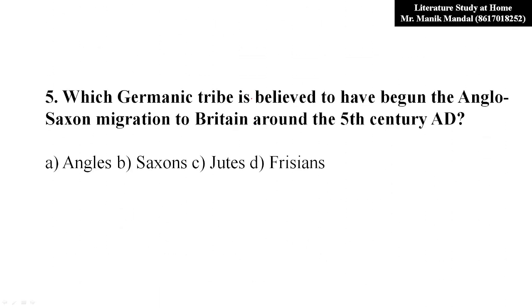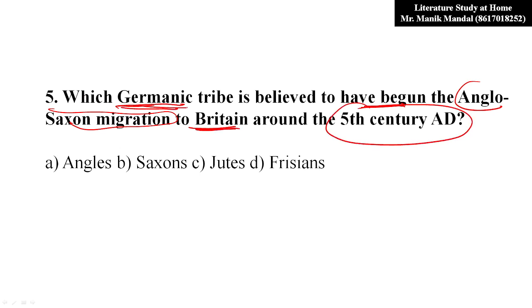Now question number 5. Which Germanic tribe is believed to have begun the Anglo-Saxon migration to Britain around the 5th century AD? So which Germanic tribe? It was the Angles, or English, you can say. The Angles were the Germanic tribe.